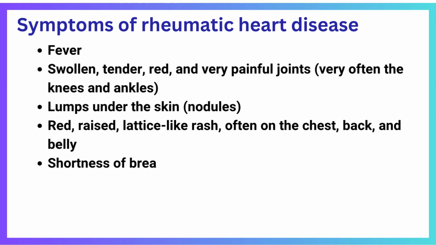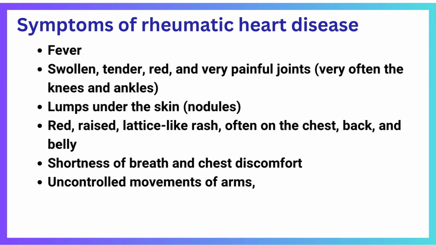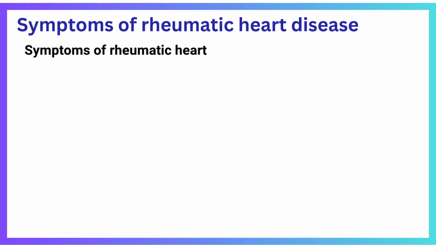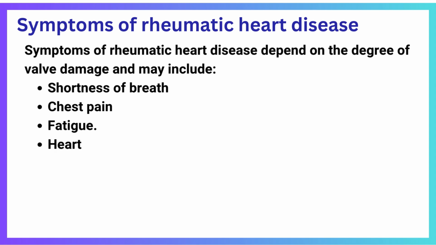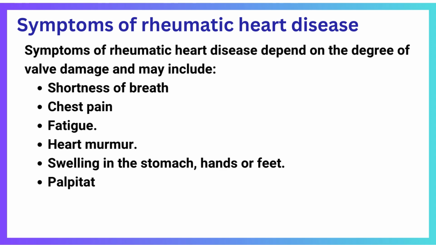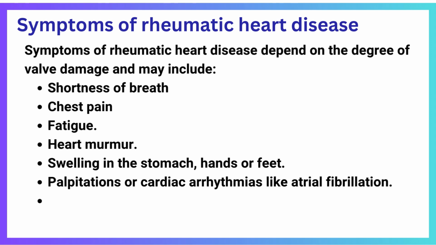Shortness of breath and chest discomfort may be present. Patient may have uncontrolled movements of arms, legs, or facial muscles. Patient may be weak. Symptoms of rheumatic heart disease depend on the degree of heart valve damage and may include shortness of breath, very often with activity or when lying down. Patient may have chest pain, fatigue, heart murmur, swelling in the stomach, hands or feet, palpitations or cardiac arrhythmias like atrial fibrillation. Patient may have coughing up blood.